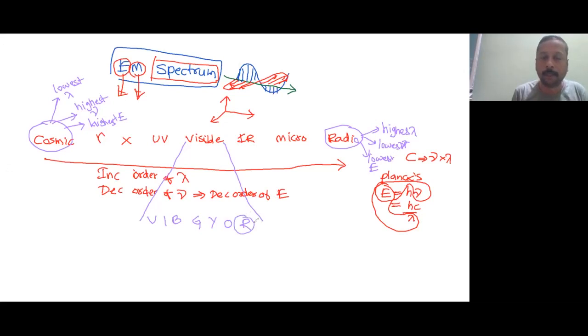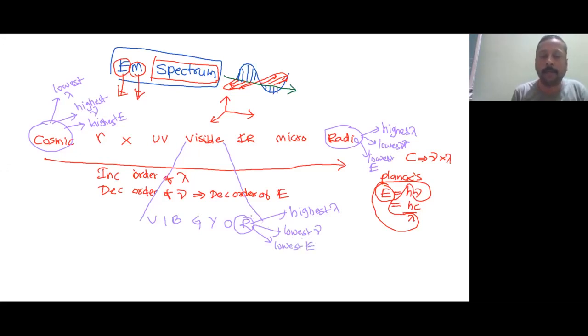So red color properties are similar to the radio waves in the total electromagnetic wave. Red color has the highest wavelength, but the problem is that it has the lowest frequency. Lowest frequency automatically corresponds to lowest energy.